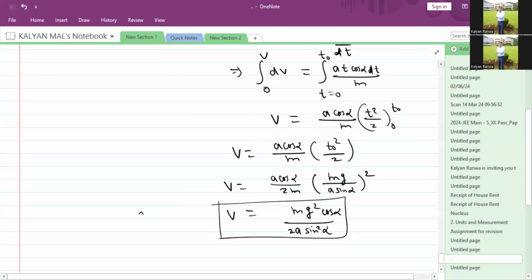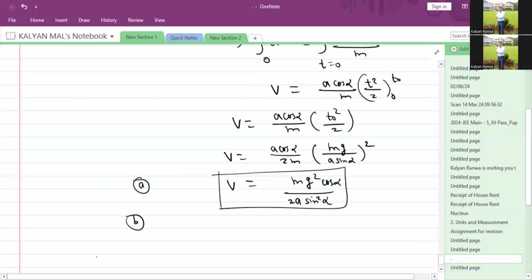This is the answer to question number one. Second question: the distance traveled by the body up to this moment. So how can we calculate the distance?